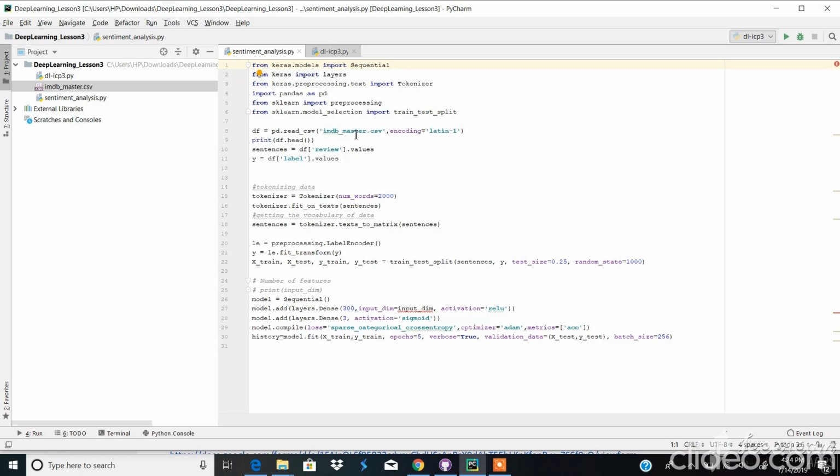It has a CSV dataset, but there are problems here. The first is in the input dim. We need to give the data size that we are passing to the input layer. So this is one mistake. The second mistake is that the output layers are given as 5, but in sentiment analysis we will only have 3: neutral, positive or negative. And the activation in the output layer should always be softmax, not sigmoid. These are the 3 mistakes.